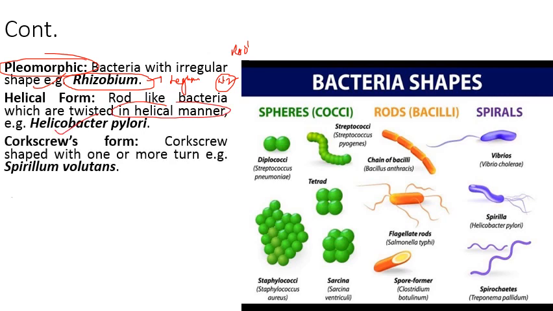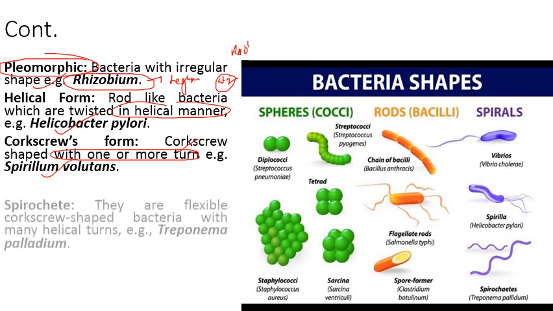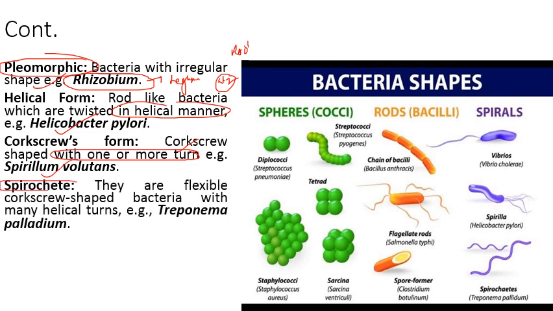Then next is corkscrew form bacteria, having the shape of a corkscrew and having one or more turns. तो screw की तरह इसकी shape होती है. For example, we have Spirillum volutans. Then Spirochaetae. So they are flexible corkscrew-shaped bacteria with many helical turns. इसमें बहुत सारे helical turns present होते हैं. For example, we have Treponema pallidum.